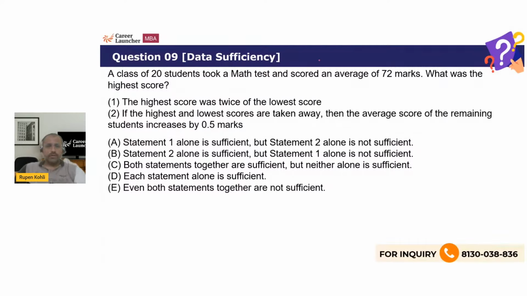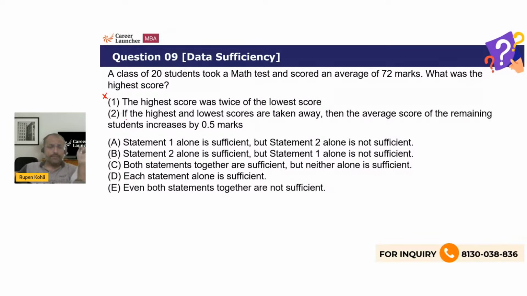So first analyze each statement on its own merit. Is it sufficient to answer the question? Statement 1 is saying the highest score is twice the lowest score. Now statement 1 has introduced one more unknown, which is the lowest score. So in any which way, the highest score is not known. You are also introducing one more variable, the lowest score. So obviously statement 1 alone does not help, right? So we can put a small cross over here to denote that statement 1 alone does not work out. We'll come back to use it if both have failed individually.